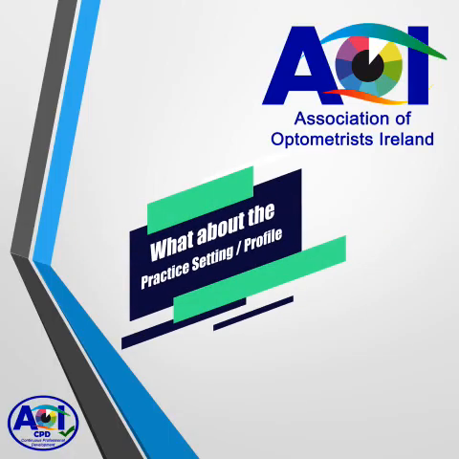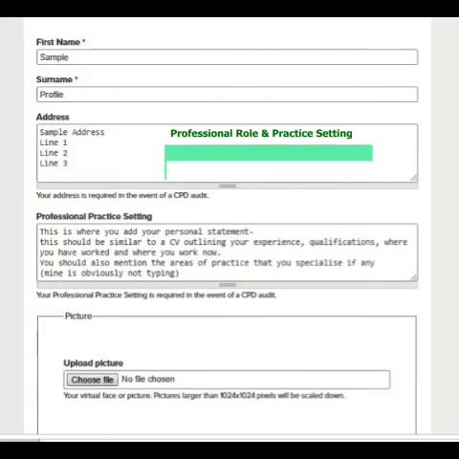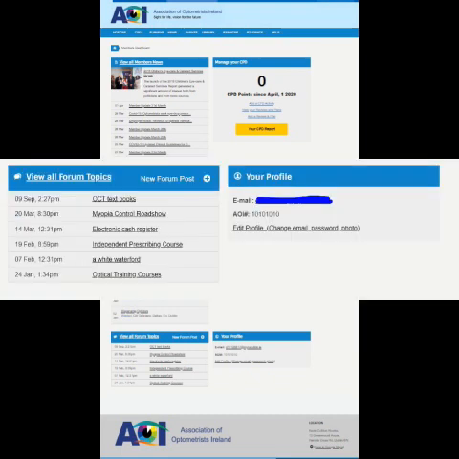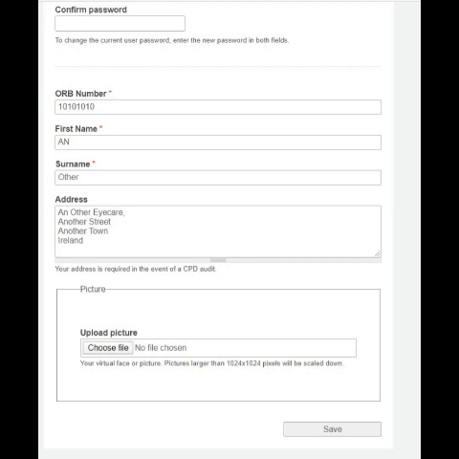Now we come to one of the new areas in the website. The big difference here in the profile is in the practice setting and professional role. In the old system, you needed to fill out a big piece of writing here, which is no longer needed. It was almost like a CV, and this was an area that a lot of members struggled with under the previous regime. Now when you go to your members dashboard at the bottom, you can find the edit profile. Click on that button, it brings up a much more simplified profile page.